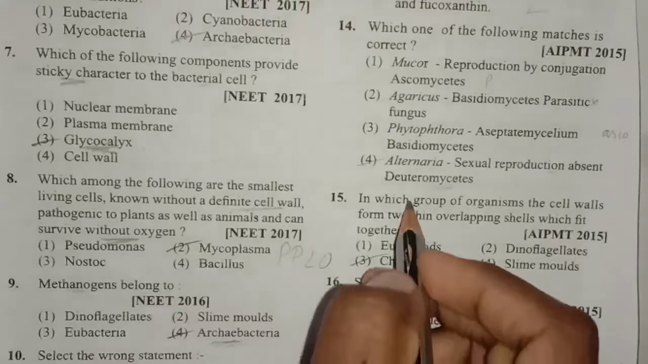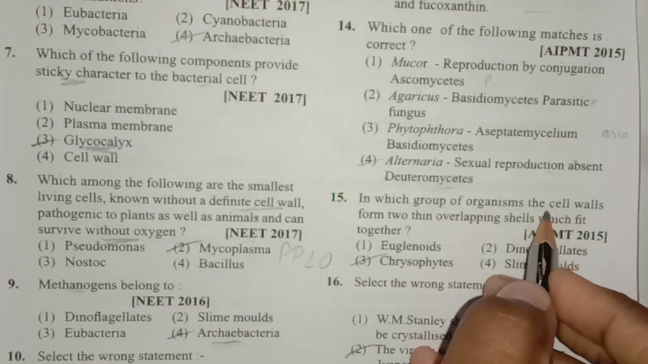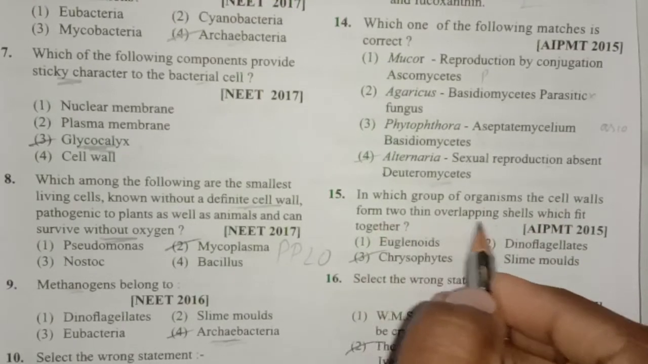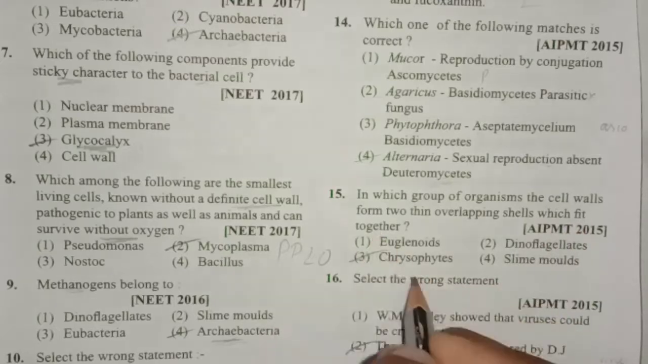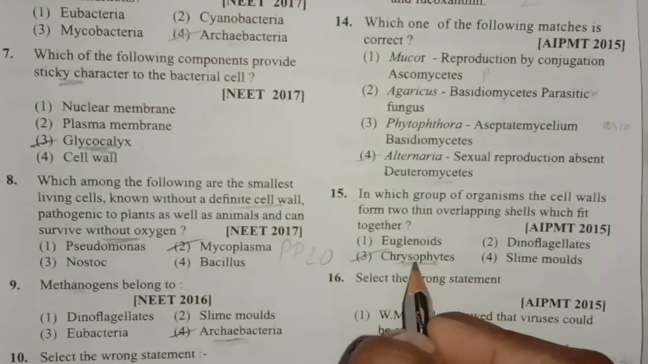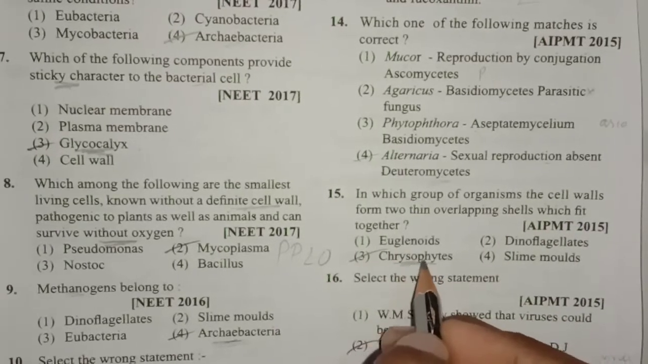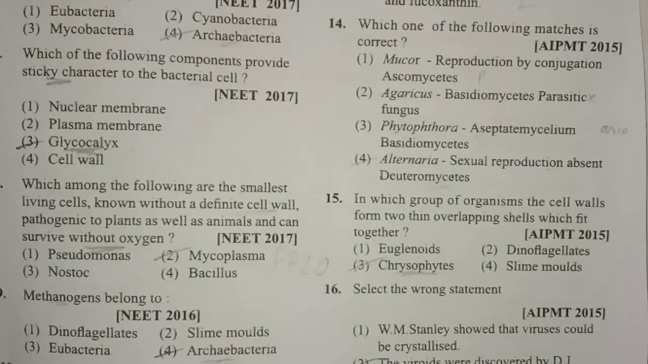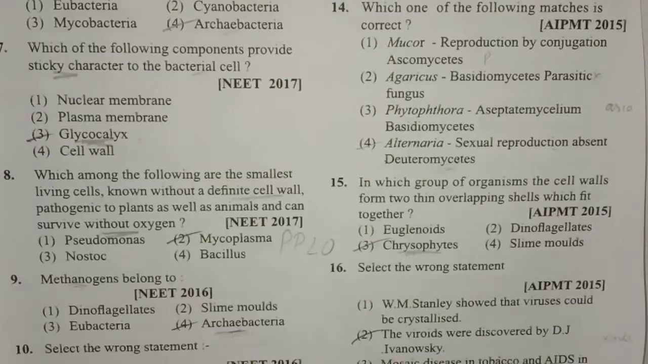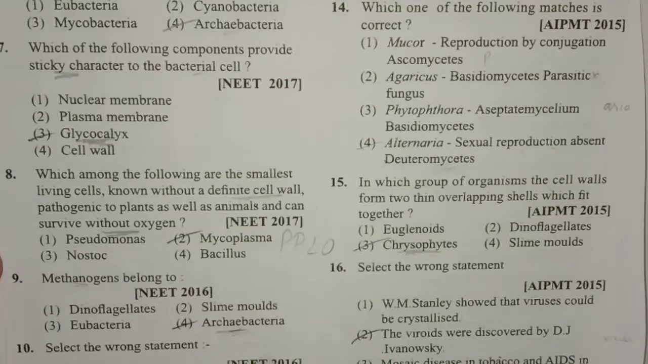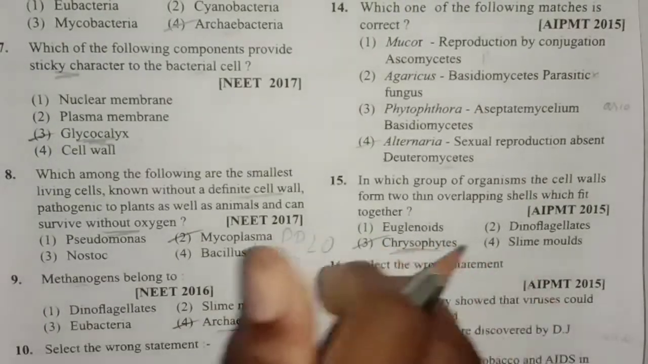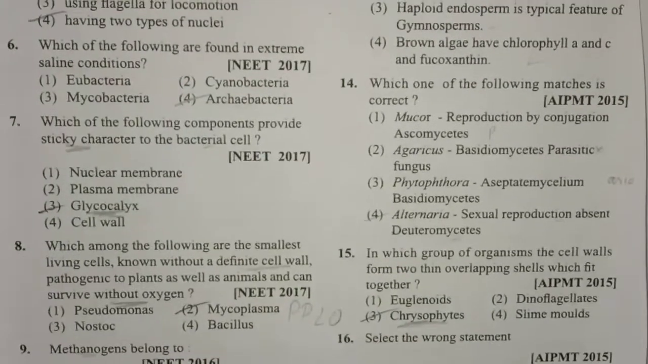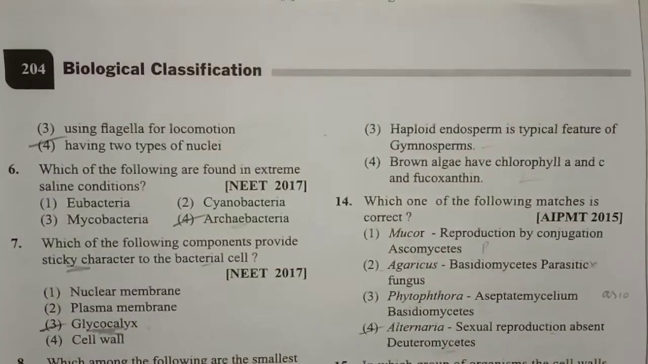And next one, in which group of organisms does the cell wall form two thin overlapping shells which fit together? It is in case of chrysophytes, and the main example will be the diatoms. In diatoms, the cell wall is mainly made up of two overlapping shells which fit together like a soap box. So these are certain MCQs regarding biological classification, and that completes the MCQs of the chapter biological classification. In the next class, we will start with another lesson.